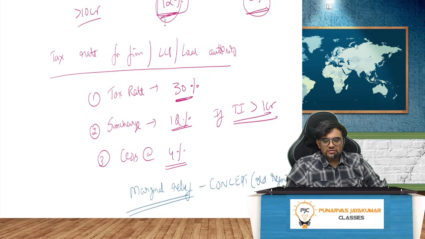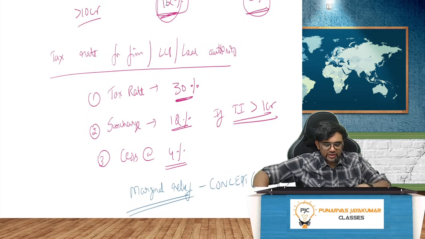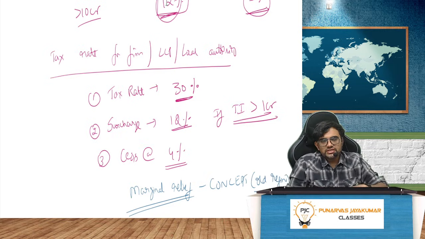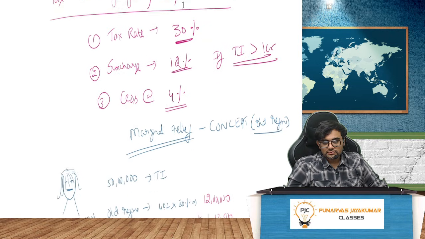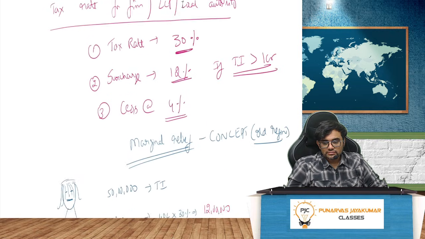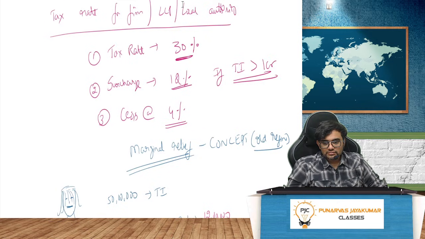Tax rate for firm, LLP, local authority, etc.: tax rate 30%, surcharge 12%, cess at 4%. If total income is more than 1 crore, the surcharge will be a flat 12%. Tax rate is always 30%. Cess will be 4%. Always after adding tax and surcharge, you will add cess of 4%. Got it?